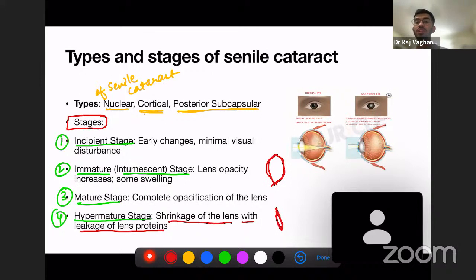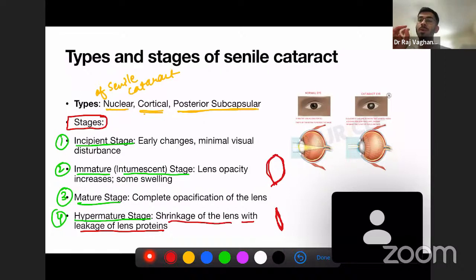The lens will become very shrunken, and there will be leakage of the proteins because the lens is going to absorb on itself. Okay, if the lens is going to absorb on itself, the lens can become completely absorbed and the lens can disappear. Okay, the lens can disappear and the lens can absorb on itself.